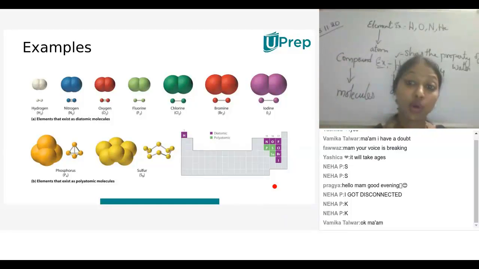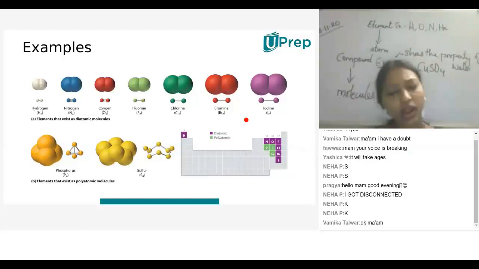H2 molecule only. Here nitrogen is also N2 only. Oxygen is O2. Here the bond is nothing but a covalent bond. It's not an ionic bond. When it breaks, there is no formation of charge. This you have studied in the higher class. Only a covalent bond is formed between two hydrogens, two oxygens, two nitrogens, two fluorines, two chlorines, two bromines, two iodines, or any other elements.